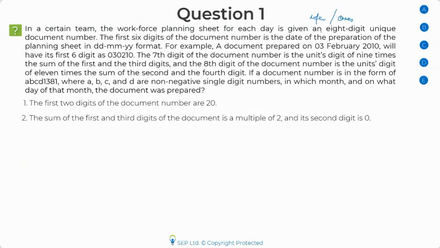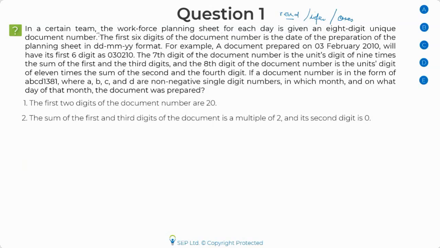Second thing, I would say the most important thing before this is how you read the question, and this is something which I want to focus on because I've seen people not reading properly. So how would I do this question? I'm going to show you that, and this is exactly how I would follow it. If I see this question, here's how I'll solve it. I'll start reading from the starting. In a certain team, the workforce planning sheet for each day is given by an 8-digit unique document number.